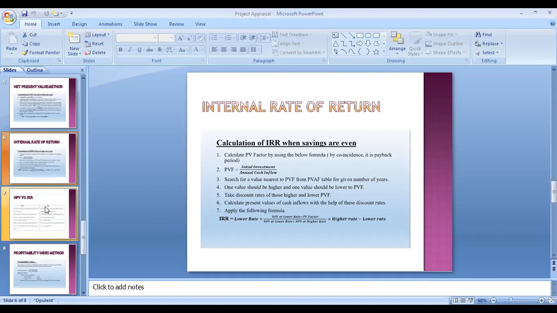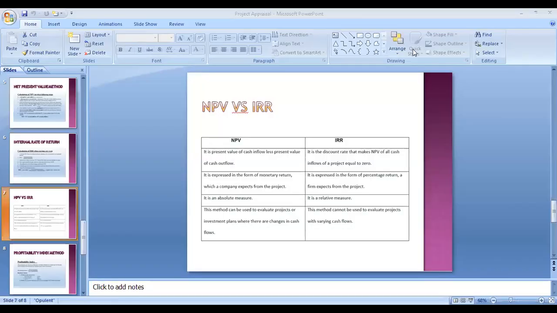Now we have to understand what is the difference between NPV and IRR. NPV is the present value of cash inflow less the present value of cash outflow.